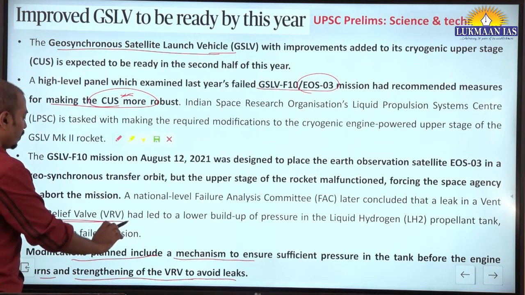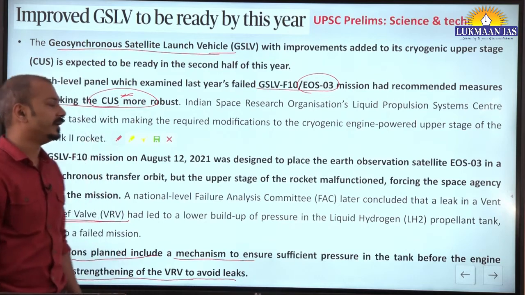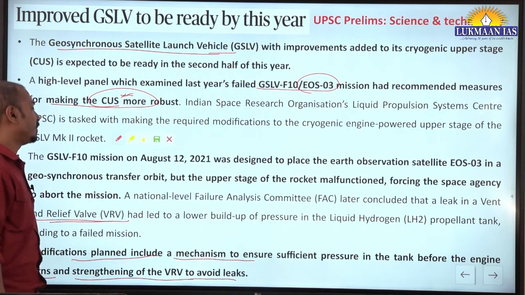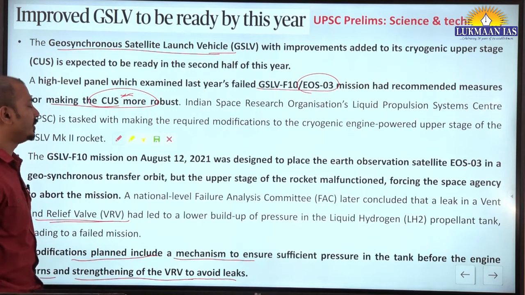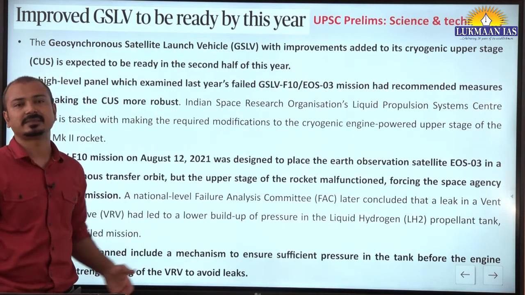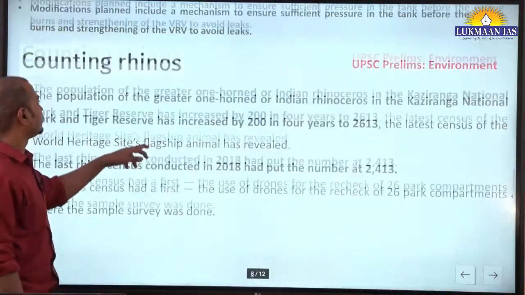Vent and relief valve. So there was a leak in that VRV, and because of that the failure of the cryogenic stage happened. So these modifications have been suggested now, and in future we can expect that this will be further used to launch geosynchronous satellites, geostationary satellites in India.